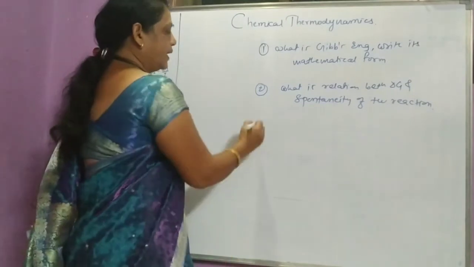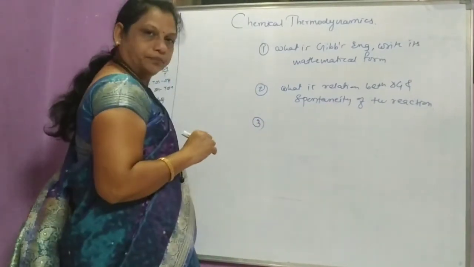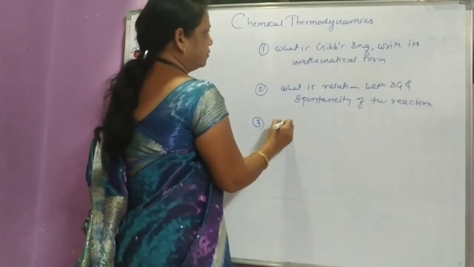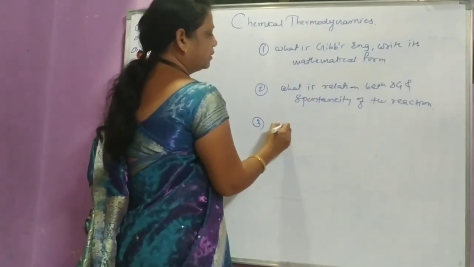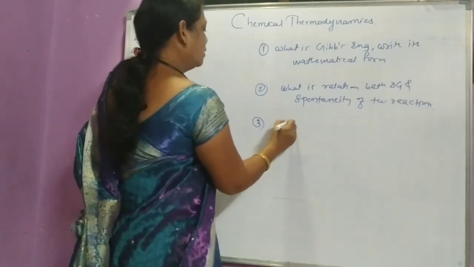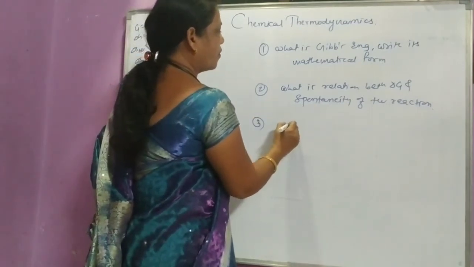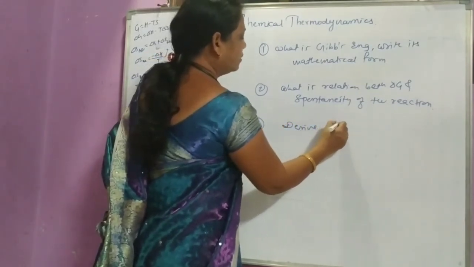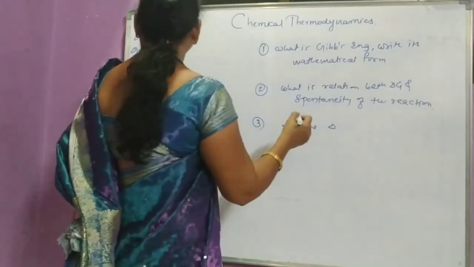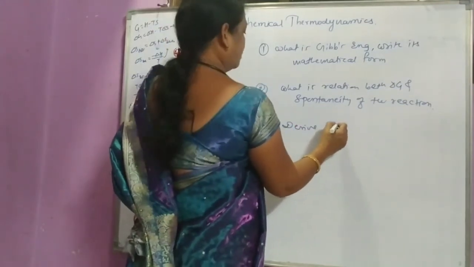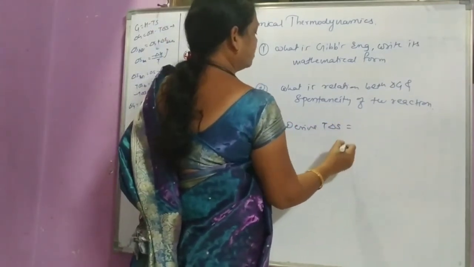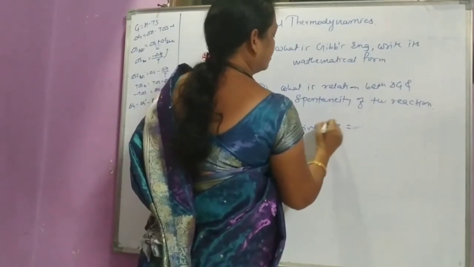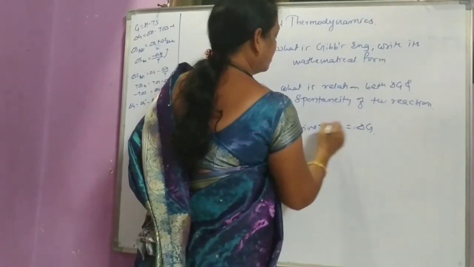Then third, derive delta G is equal to minus T delta S total.